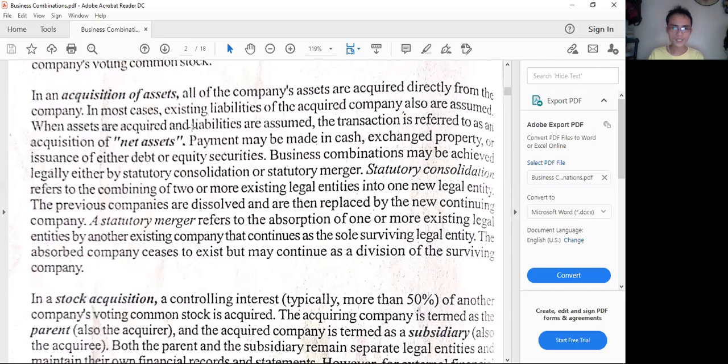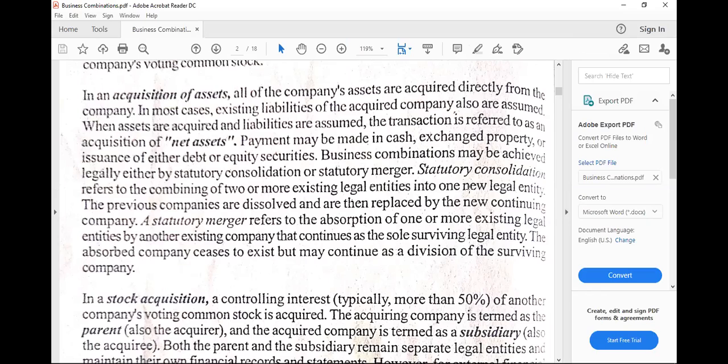In acquisition of assets, assets are acquired and liabilities are assumed. Meaning to say, certain liabilities are to be presented in the financial statements later on because they are assumed by the entity or they have been considered as part of the combination.